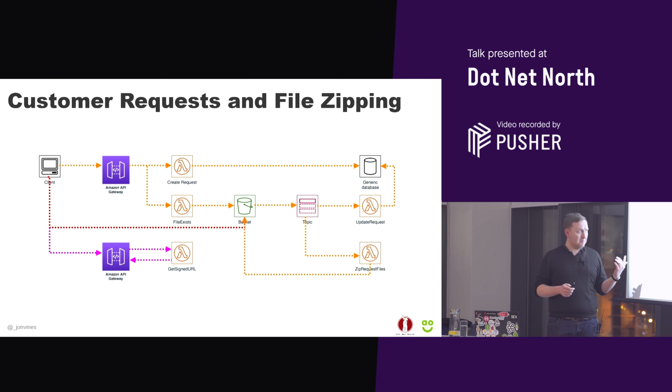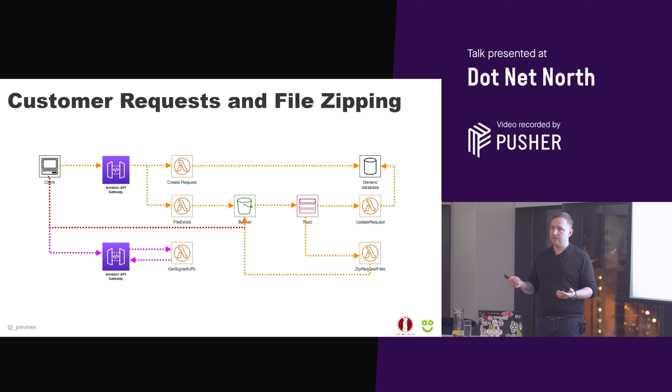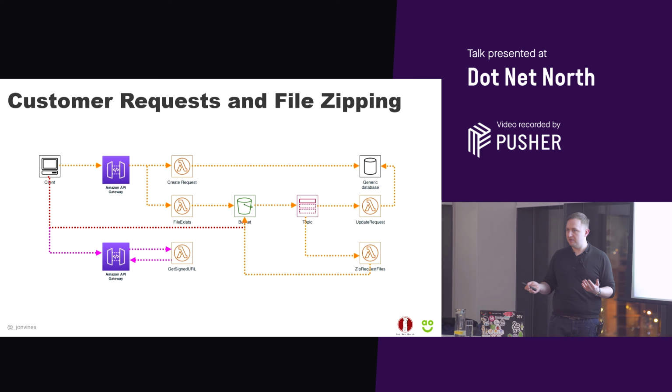We spoke about costs earlier and being cheap, but this probably costs us less than 10 cents a month, including the SNS costs as well. If you compared that to even a T2 micro, 10 cents a month compared to like $20, I think that works out at a massive cost saving there, and that's not even including not running the servers as part of that as well.